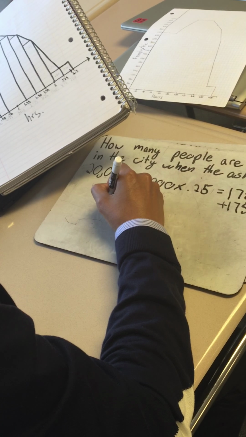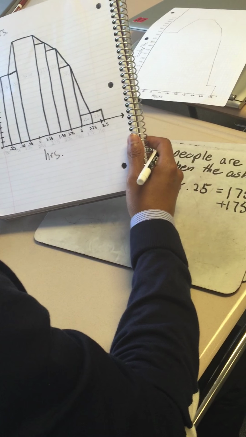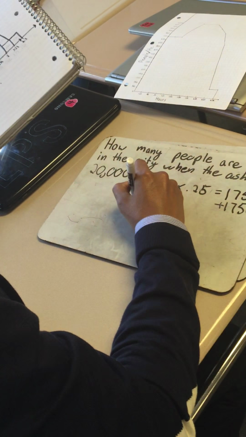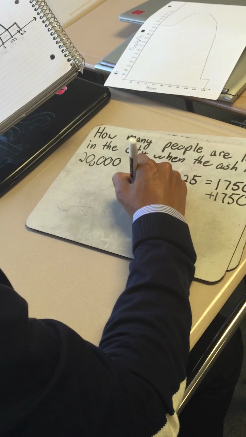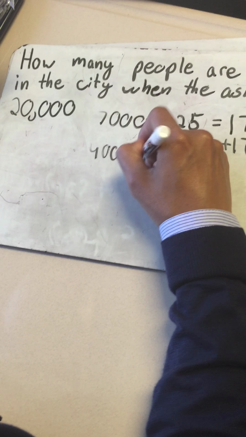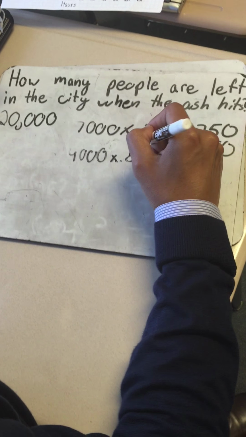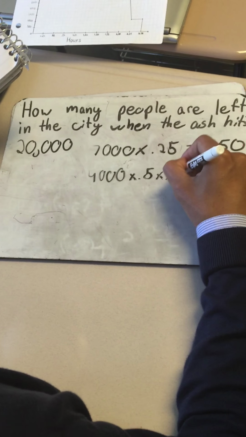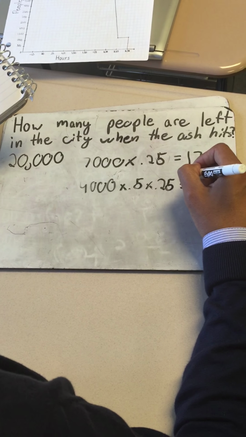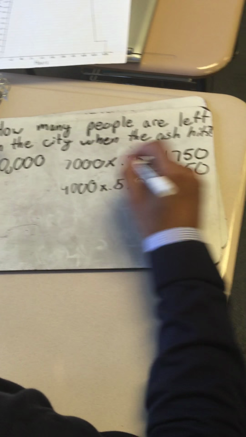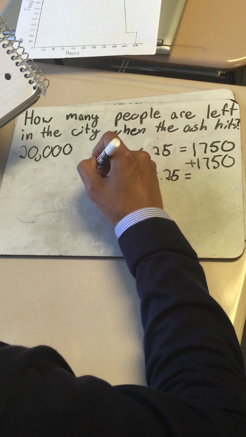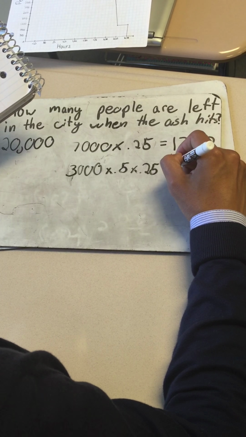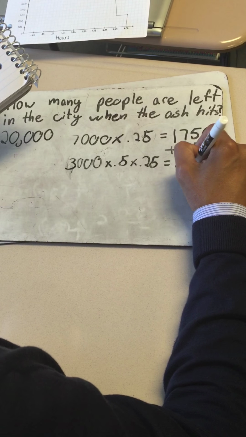So the height would be 4,000 times 0.5 or 1/2 times the base, which is 0.25, and 3,000. As an answer, I got 375.